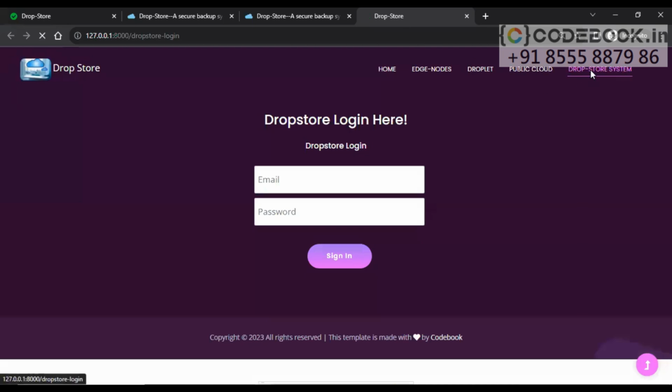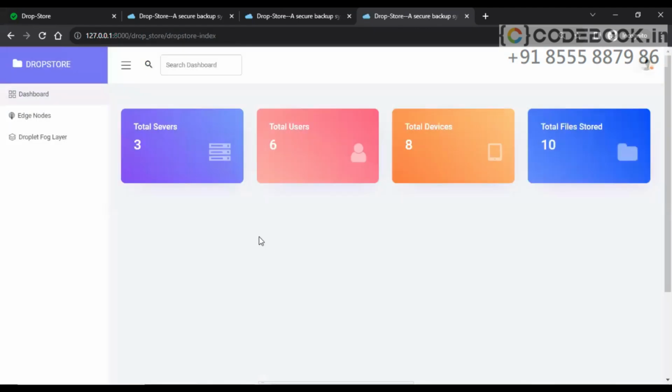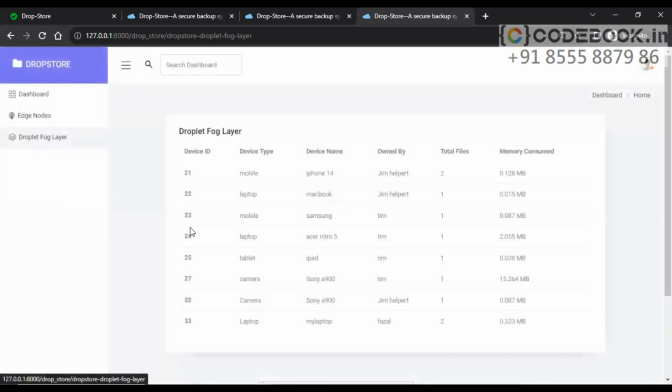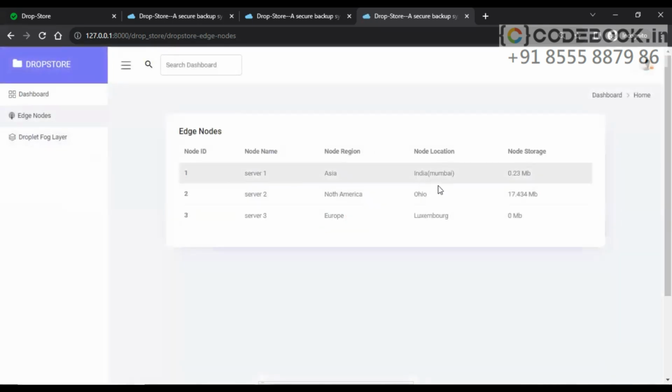Now let's go to the Dropstore system and try to log in here. Login successful. Edge nodes, if we see here, there are only three servers: server 1, server 2, server 3. And droplet fog layer, if we go, we can see here also the details about that. So we have got only three regions here: India, Ohio, and Luxembourg. Okay, node locations: Asia, North America, Europe.